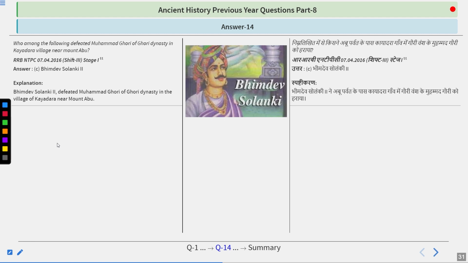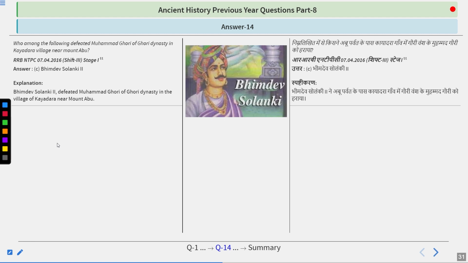If we talk about Muhammad Ghori, he tried to enter India a lot of times earlier, in 1175 and 1178, but he was not successful. He was defeated by different kings at the borders. Like you can see here at Mount Abu, he was defeated by Bhimdev Solanki II. Another defeat that Ghori saw was from Naiki Devi of Gujarat.